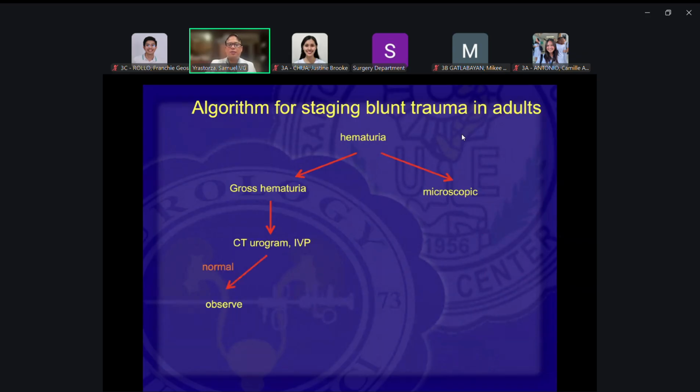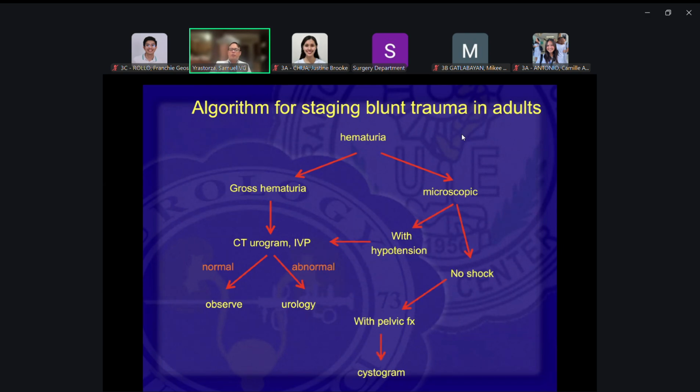So we discussed this. So just look through this. Okay. These are the algorithms when you have a patient coming into your ER. Okay. Let's go through this. We already discussed this.